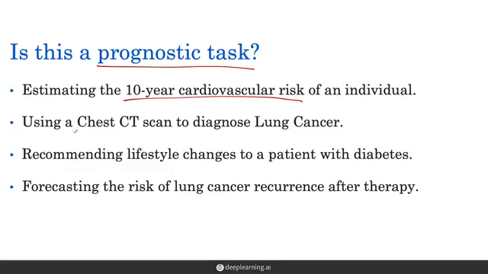Second, we have using a chest CT scan to diagnose lung cancer. The key word here is diagnosis, which is the identification of an illness, not the prediction of a future event. Third, we have recommending lifestyle changes to a patient, which is a treatment recommendation, not predicting the future risk of an event. Finally, we have forecasting the risk of lung cancer recurrence. Here, once again, we're predicting the risk of a future event, in this case, the recurrence of the cancer, so this is a prognostic task.